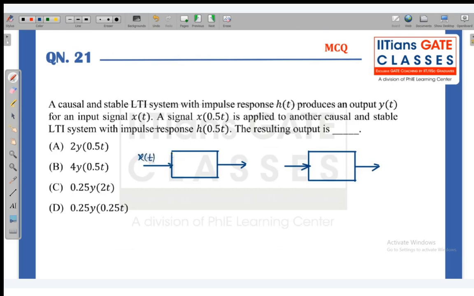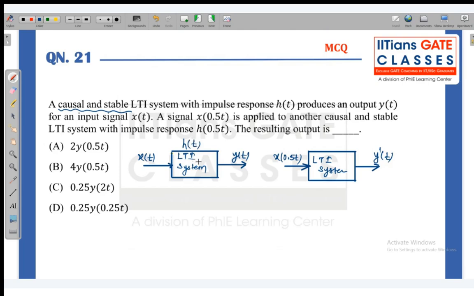Stable and causal is already mentioned for both, so I am just writing LTI system. Now we have output y of t. Here we give input as x of 0.5 t and we get, let us say, y dash of t, because the response will change.